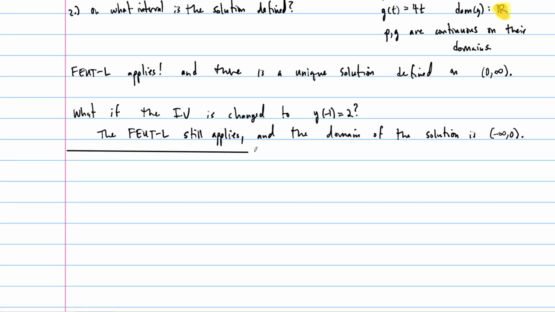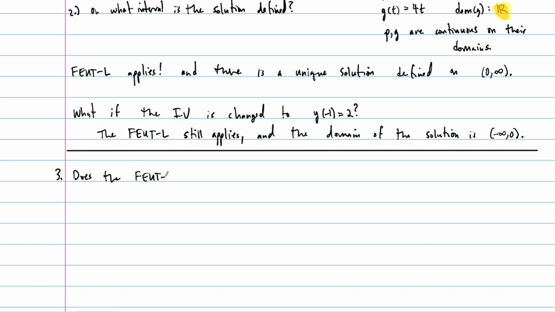Okay, so here's one for you guys to try. Let me just write it down. The question is, I'll write the questions first and then I'll write the initial value problem, but does the FEUT linear version apply?